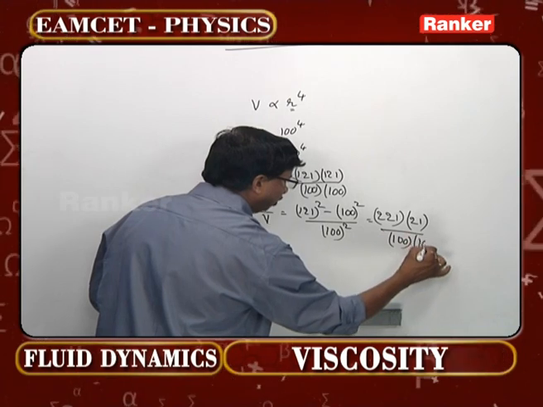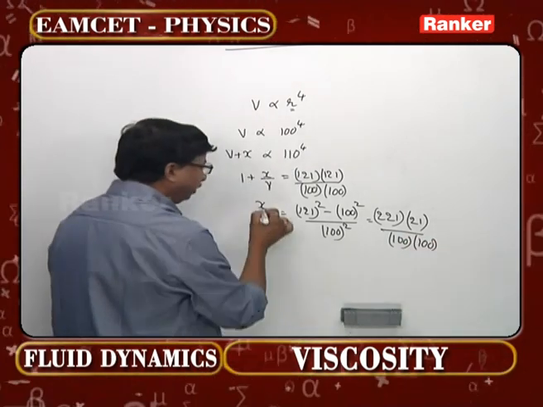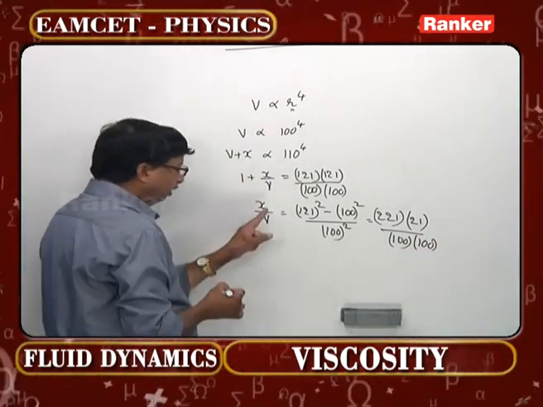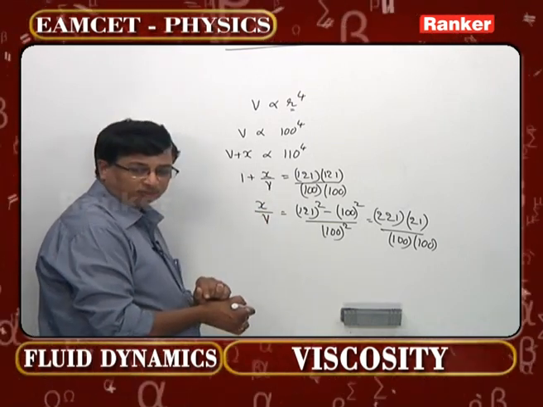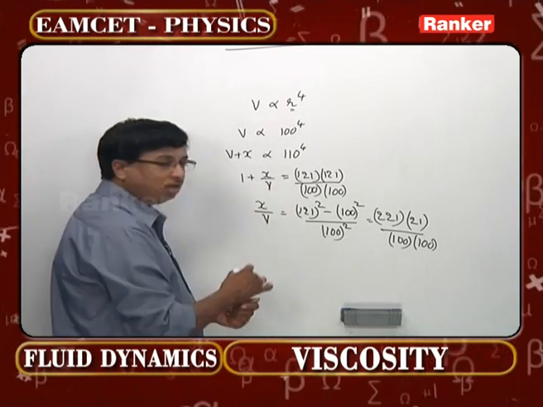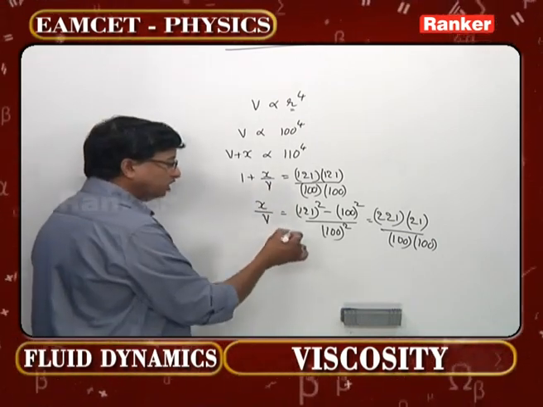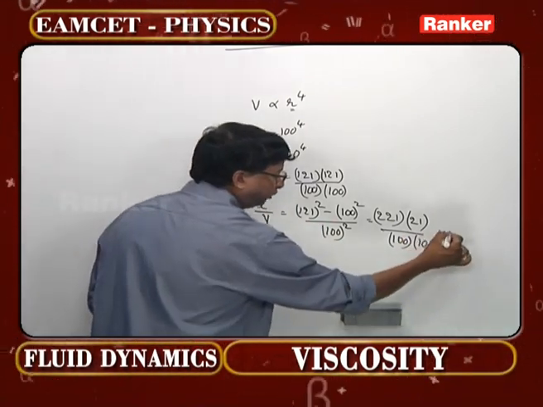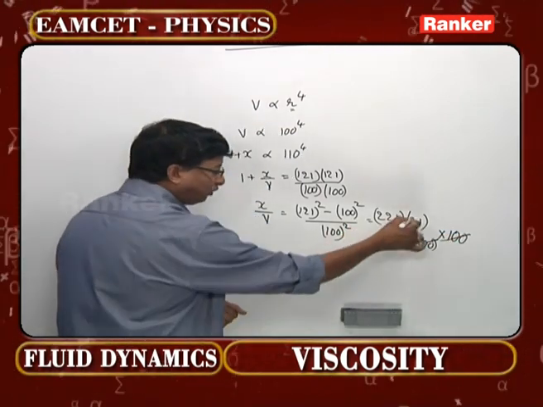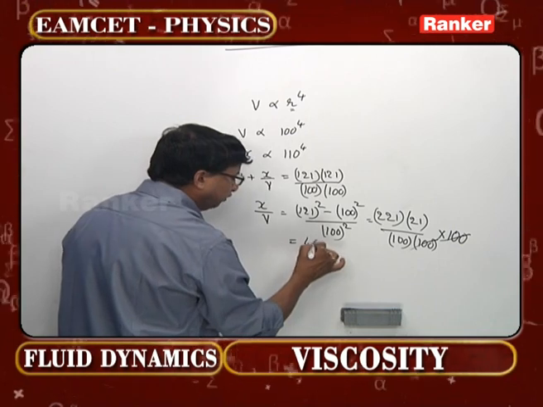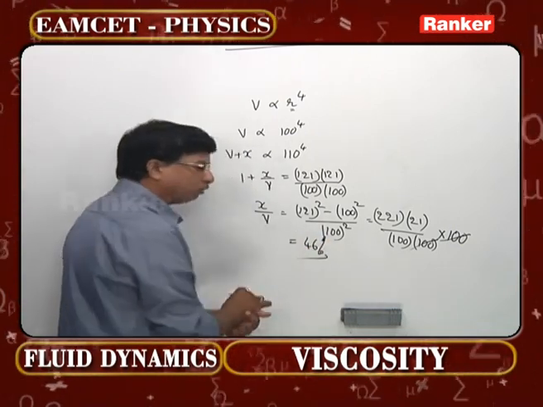Now x by V is the change in rate of flow by the original rate of flow. This is called the fractional change. If you want percentage, you should multiply this by 100. Then if you simplify, it will be just above 46%.